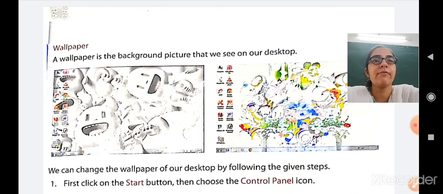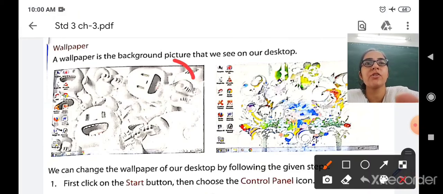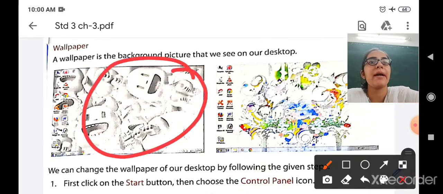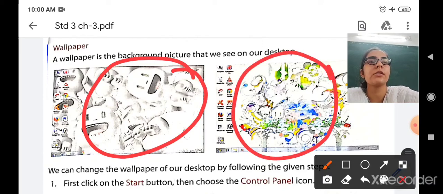Now let us see first about a wallpaper. A wallpaper is a background picture that we see on our desktop. Okay, so here we can see that this picture is displayed in the background. Here the next picture is displayed. So any picture you want you can select it. The picture which is displayed behind the icons is called the wallpaper.